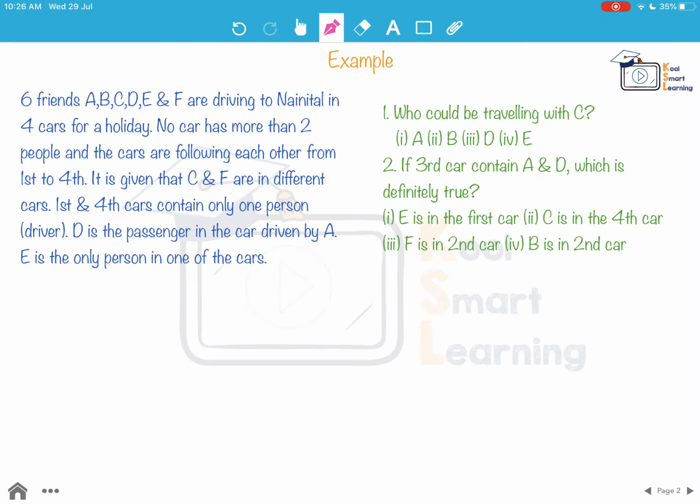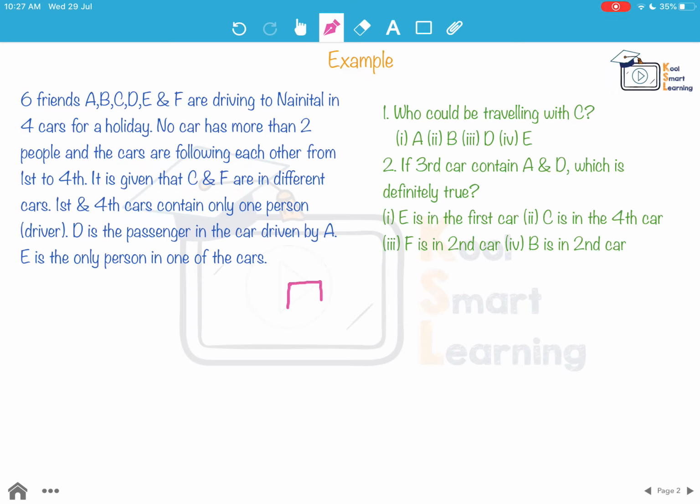The statement says 6 friends A, B, C, D, E and F are driving to Nainital in 4 cars for a holiday. No car has more than 2 people and the cars are following each other from first to fourth. It is given that C and F are in different cars. First and fourth cars contain only one person who is the driver and D is the passenger in the car driven by A. E is the only person in one of the cars. So now this is the information. Based on this information, let's figure out what can we surely say.